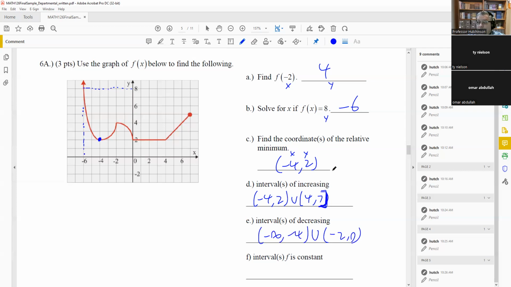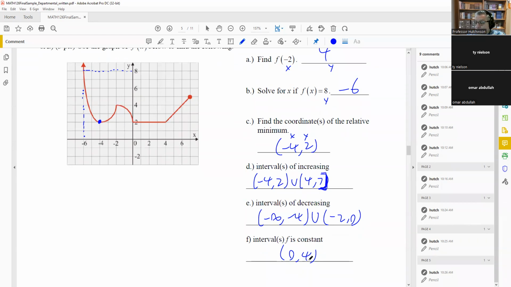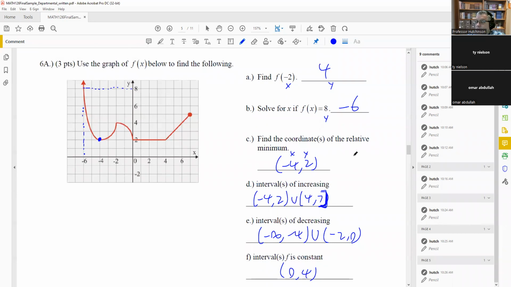Where it's constant is where you see a horizontal line. That's just between 0 and 4. We are going to use parentheses on these because, again, wherever you have a split between increasing, decreasing, or constant, you always put a parenthesis there because at that very spot, the graph is not increasing or decreasing at that point. So that's why we will just put parentheses around those. We don't include those.